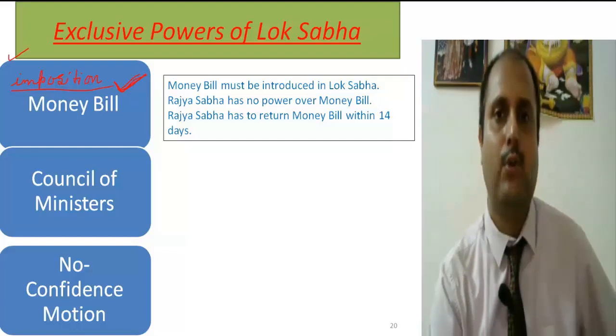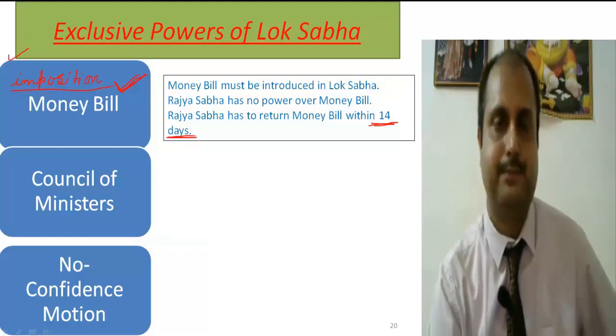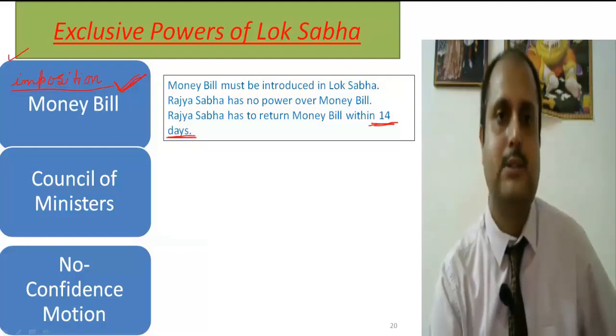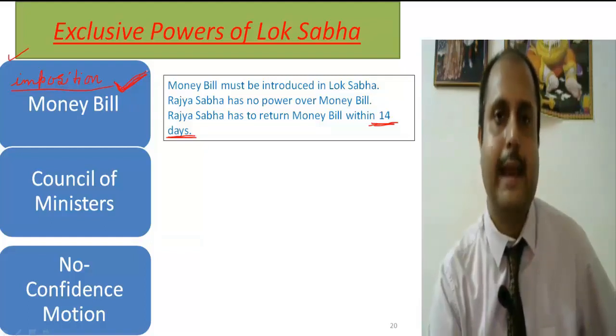Generally, within 14 days the Rajya Sabha has to return this money bill to the Lok Sabha. If the Rajya Sabha doesn't send it within 14 days, the money bill is deemed to be passed. That means the Rajya Sabha has no power over the money bill. The money bill is exclusively the responsibility of the Lok Sabha alone.